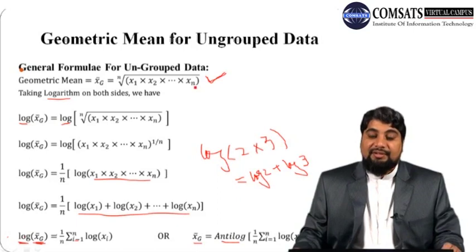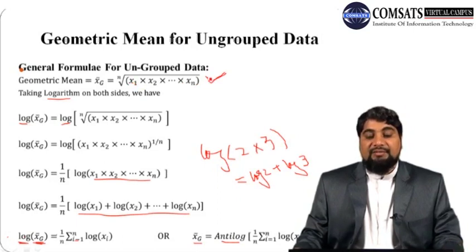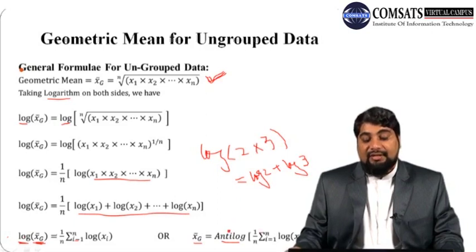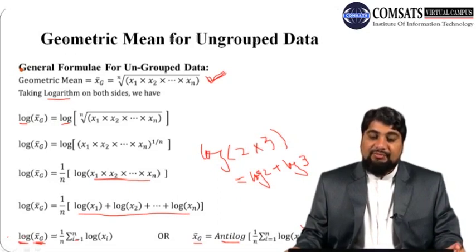If we have small numbers, for example 5 numbers or 2, 3, 4 numbers, we can use the simple formula. But if we have more numbers, then we can use this formula in order to make our calculation more convenient. So we can use either of these two formulas. Both will give the same results.